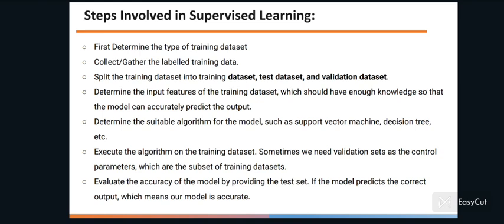Then execute the algorithm on the training dataset. Sometimes we need validation sets as the control parameters, which are a subset of the training dataset. And finally, evaluate the accuracy of the model by providing the test set. If the model predicts the correct output, which means our model is accurate.